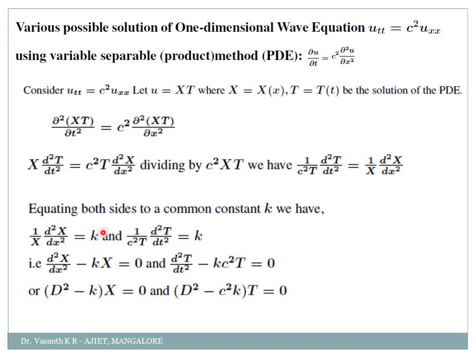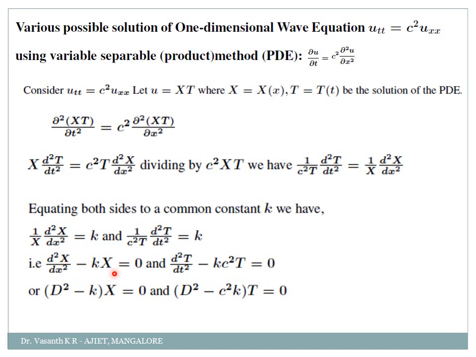Then what you do? You take x to the other side. It will become d square x by dx square is equal to kx. Then take kx to the other side. It will become minus kx equal to 0. Similarly here, d square t by dt square minus k into c square t equal to 0.